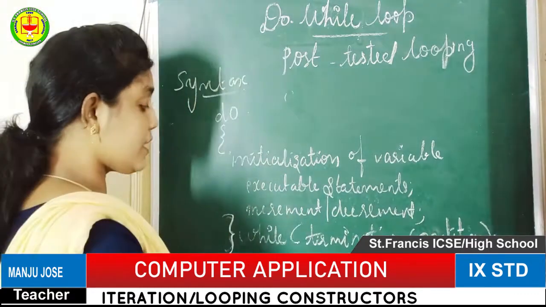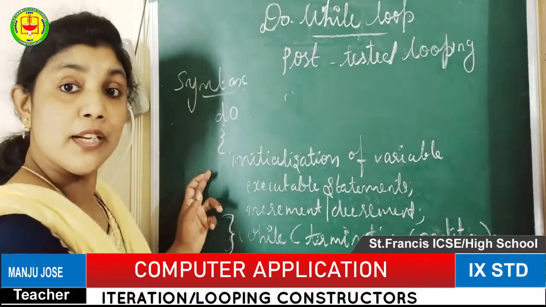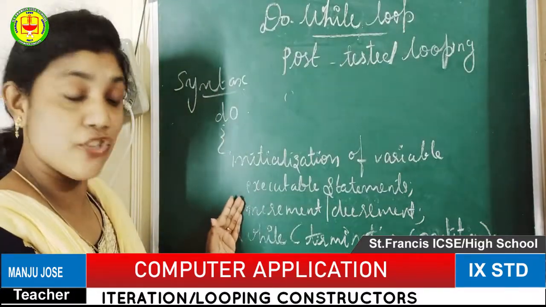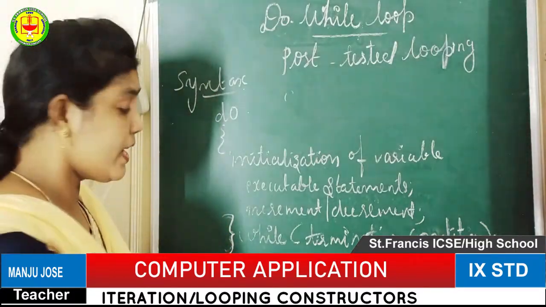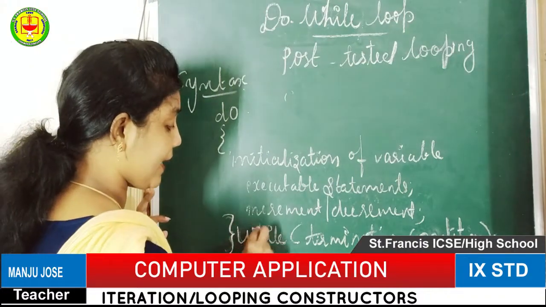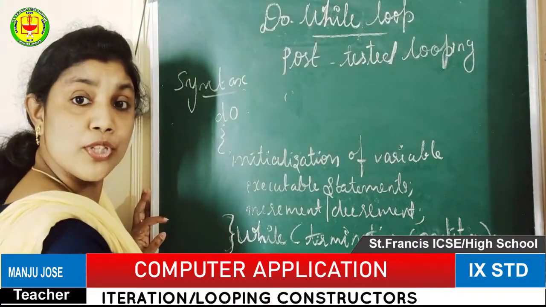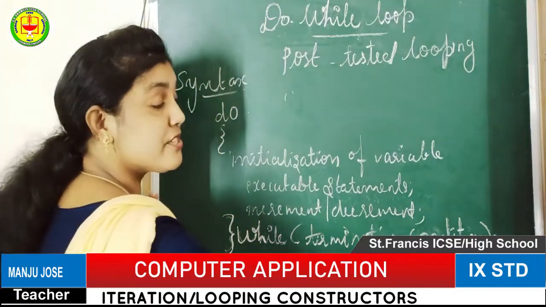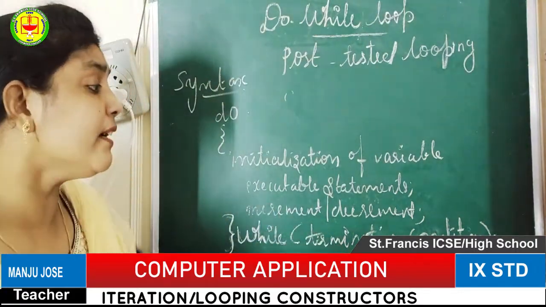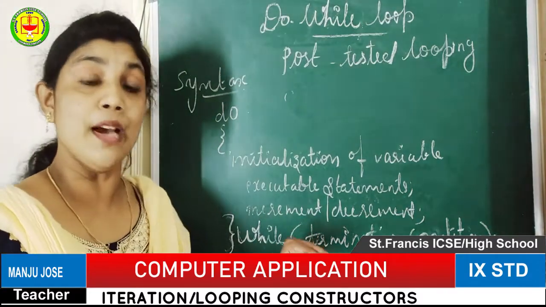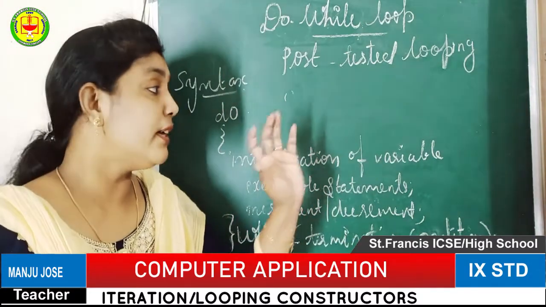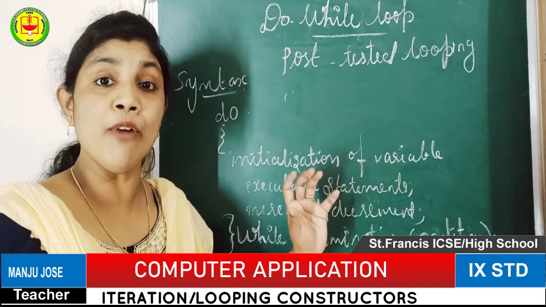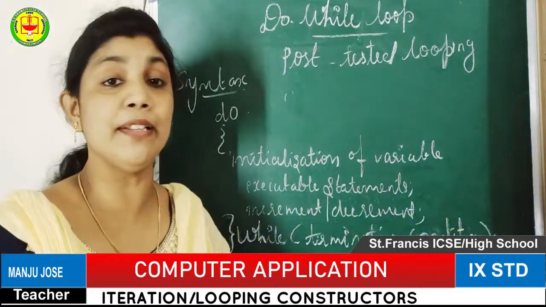Okay, so next, after giving the do section, you have to close the do option. Then on the same line where we have closed the do, there you have to start the while termination condition or terminating condition. Comparatively, we can tell the while loop and do while loop apart. The while loop does not end with a semicolon.